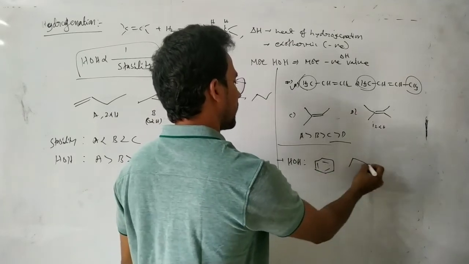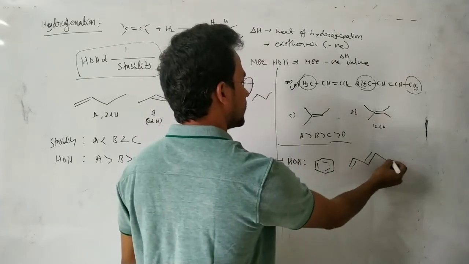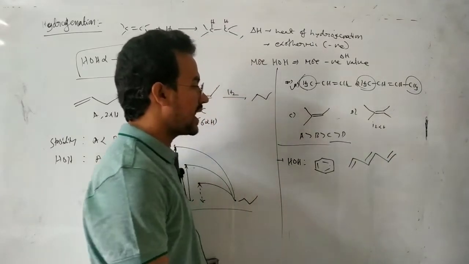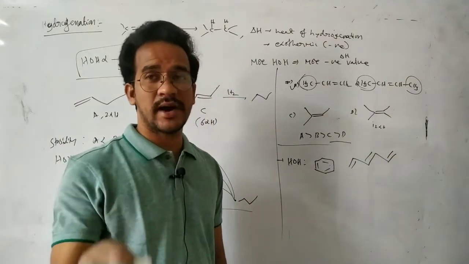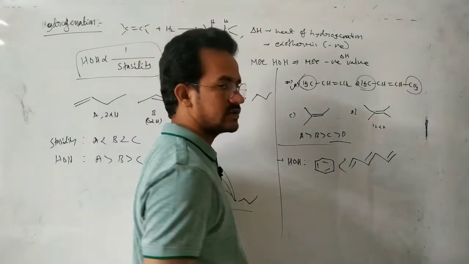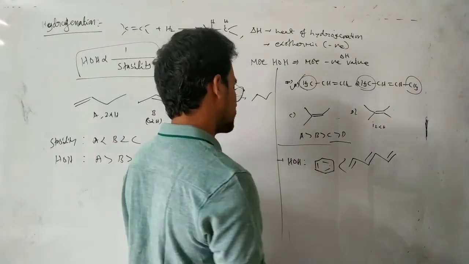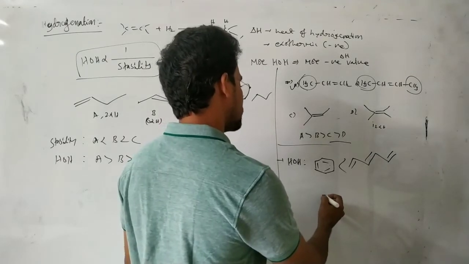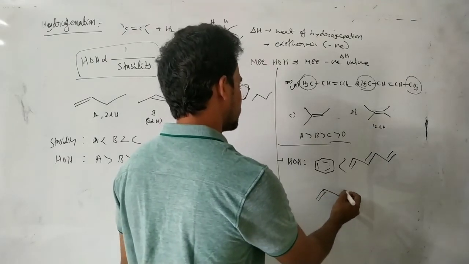Here benzene, this is the pi bond. Which one has a higher heat of hydrogenation? The benzene is aromatic, more stable, so that's why it has a lower heat of hydrogenation.